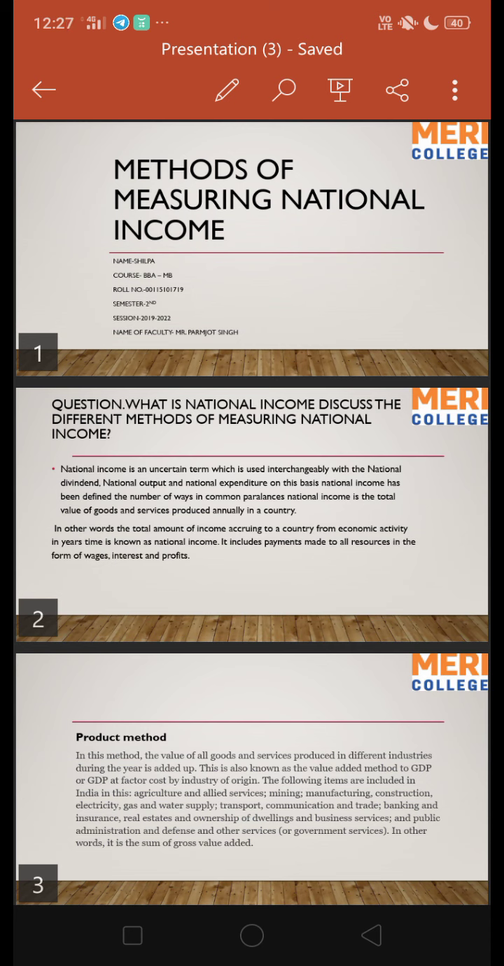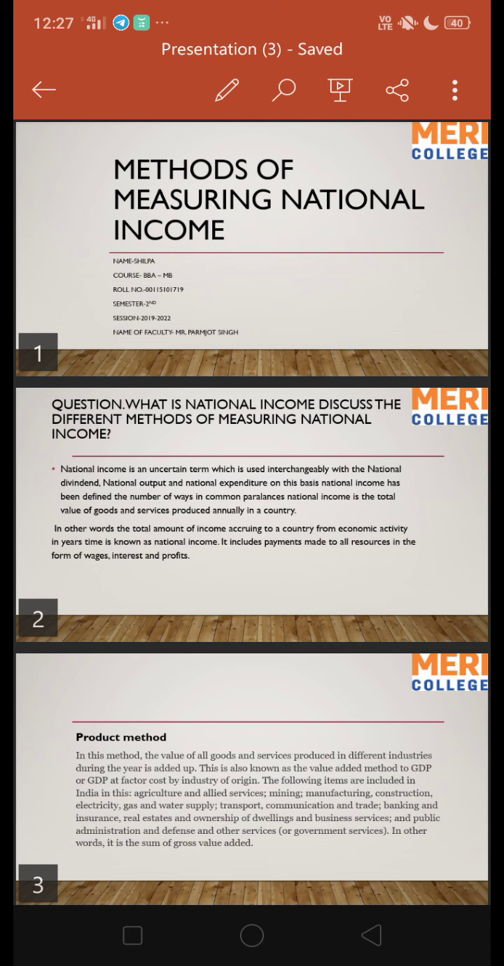National income is an uncertain term which is used interchangeably with the national dividend, national output, and national expenditure. National income has been defined in a number of ways. National income is the total value of goods and services produced annually in a country. In other words, or say in the simple way, the total amount of income accruing to a country from economic activity in a year's time is known as national income. It includes payments made to all resources in the form of wages, interest, and profit.